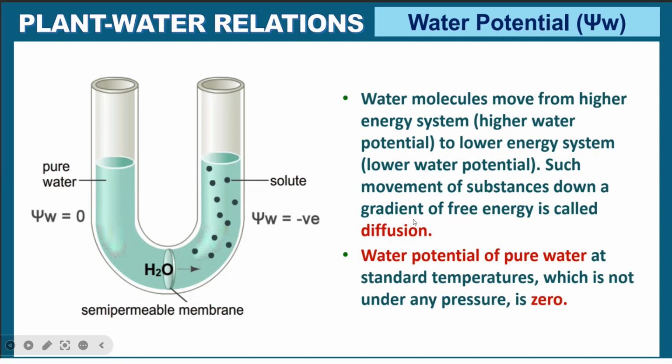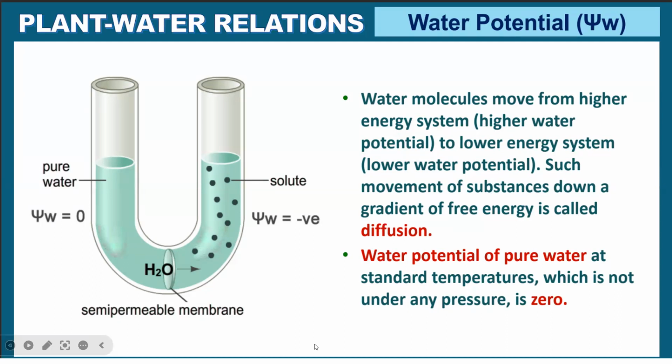That is just diffusion. The simple movement of water molecules is called diffusion. If you add a semi-permeable membrane to diffusion, what is that process called? Osmosis. Osmosis is the movement of water molecules from higher concentration to lower concentration through a semi-permeable membrane.